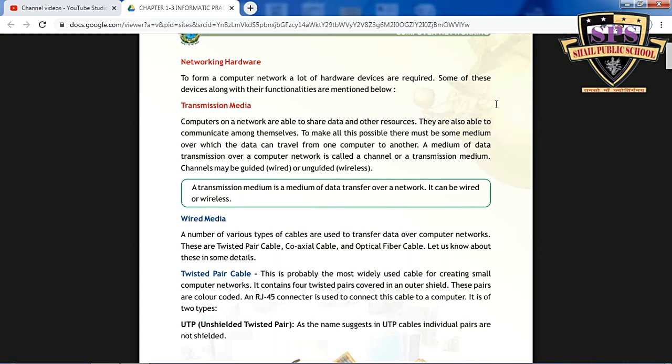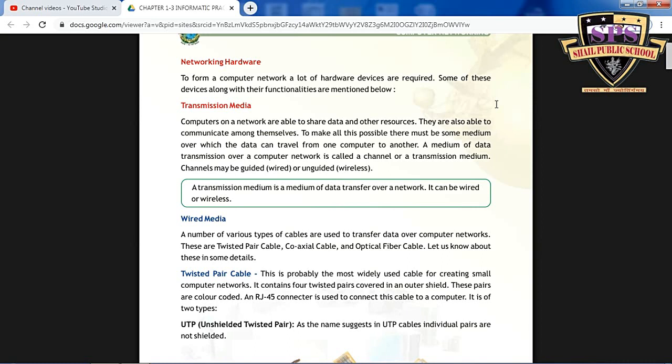To form a network, a lot of hardware devices are required. Those are known as network hardware, the network components of a computer system. Some of these devices along with their functionalities are mentioned below. First is transmission media. What is transmission media? Two types of transmission media are there, that is wired and wireless.